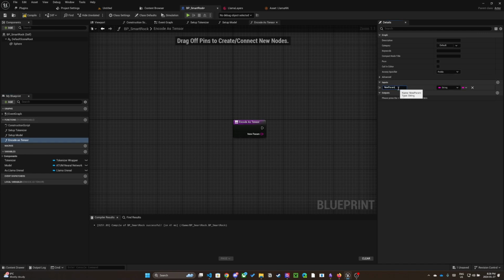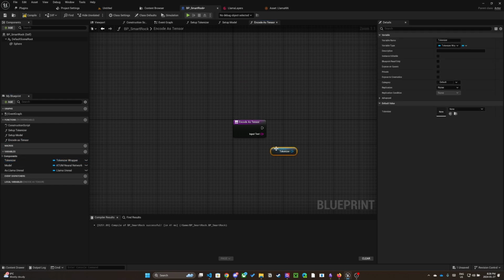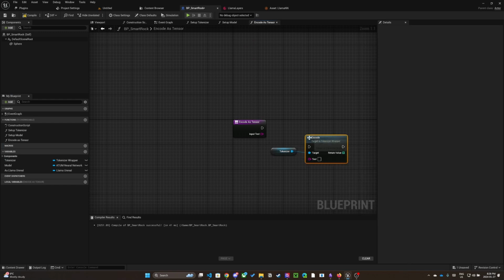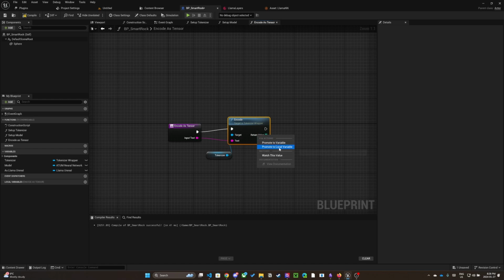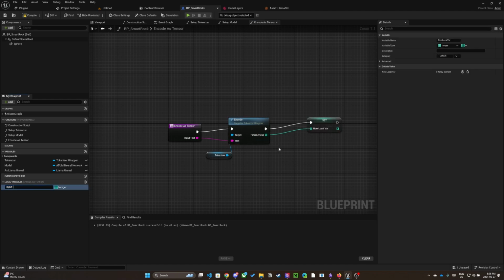The function will take in a string and return an encoded tensor. Drag off the tokenizer variable and call the encode function. Promote the return value to a local variable named inputIDs. Next, we need to convert the input IDs to a tensor.